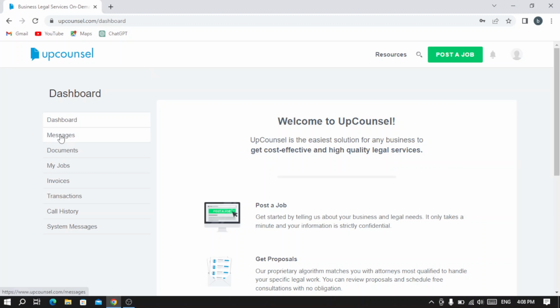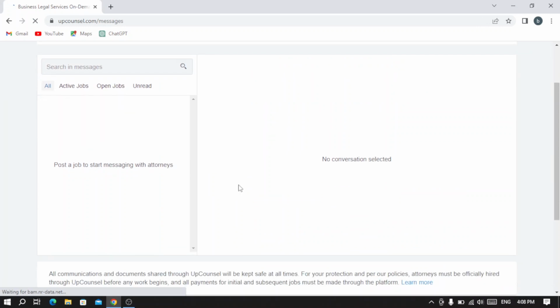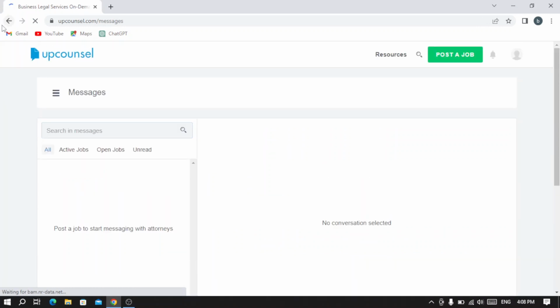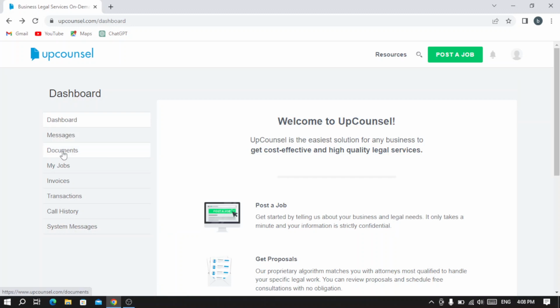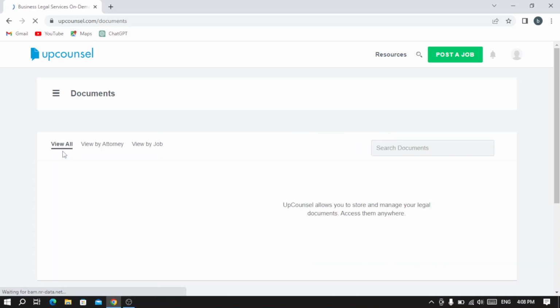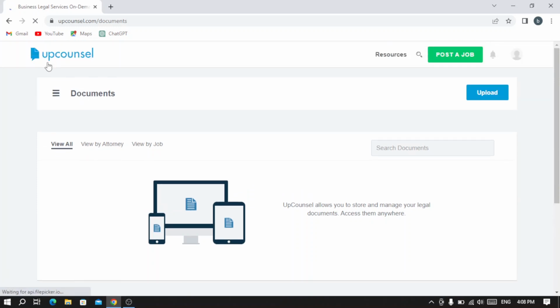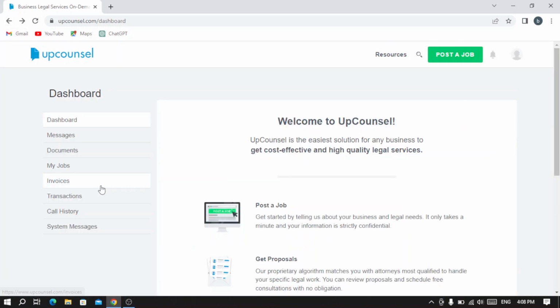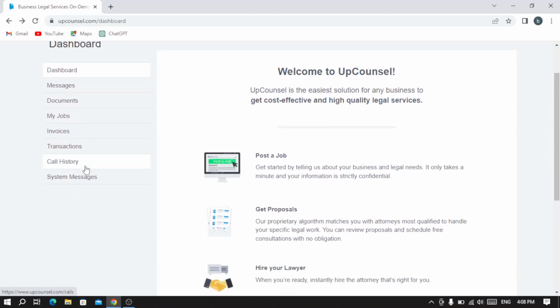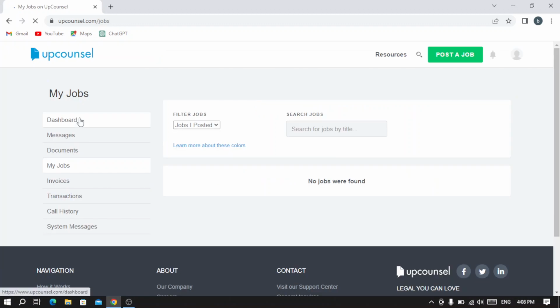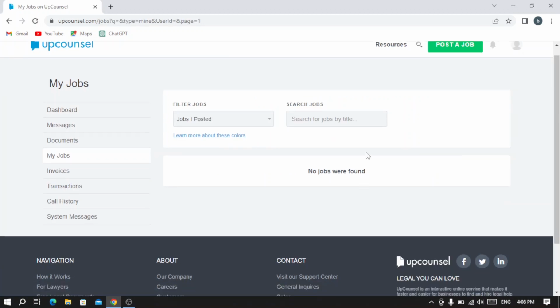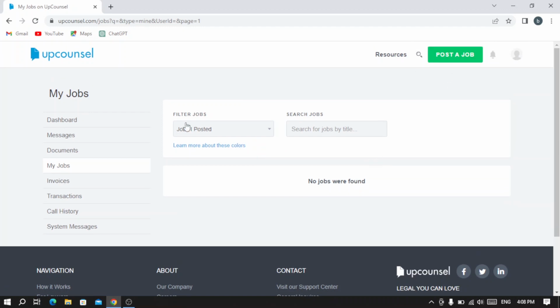So here we have the messages. If someone applied to our job, we can find it right here. Let's go back, and here we have our documents. If you have any documents to upload, and here we have our jobs, to see the jobs that we already posted. So as you see here, we have no jobs because we didn't post any job yet.